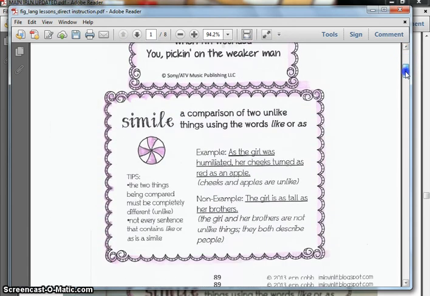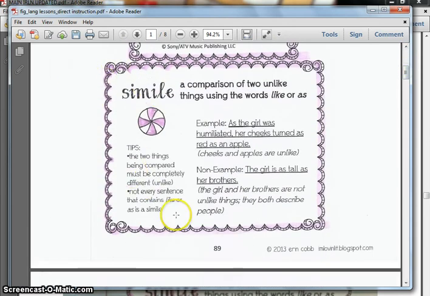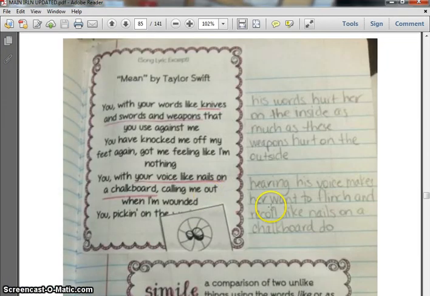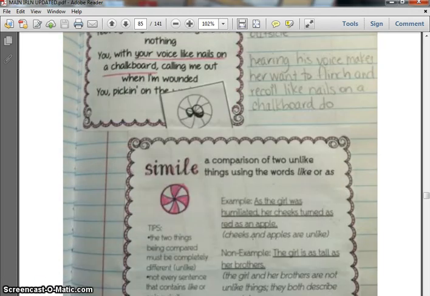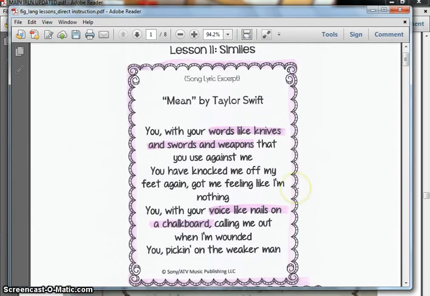You're also going to cut this out and glue it in, but you're going to leave the top open because we're going to be adding some things to it. So your final product is going to look something like this. Okay, you'll have the poem glued in, and you'll also have the definition page right here, and you're going to leave a space at the top because for the later activity we're going to be inputting some examples of similes. Okay, let's go back to this. So that's what you're going to do.